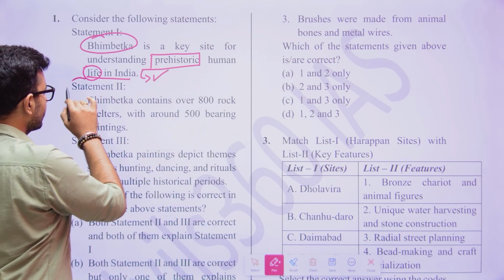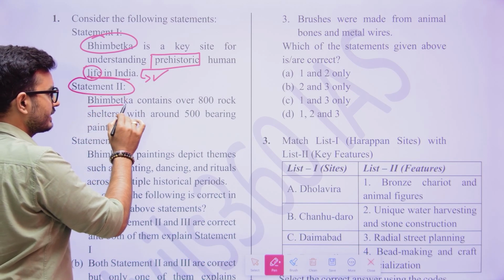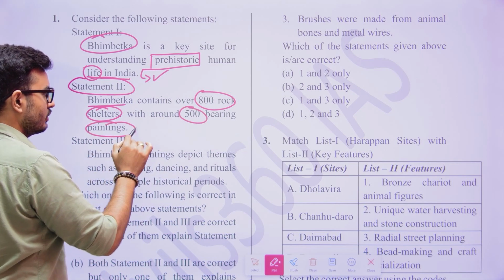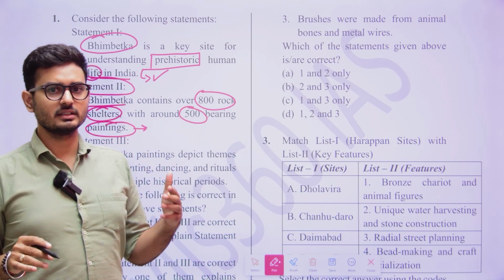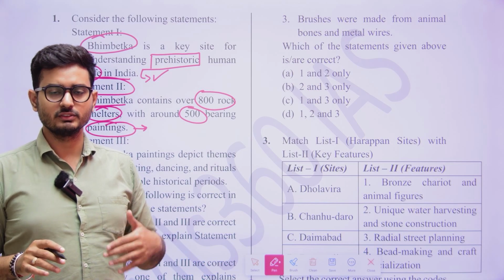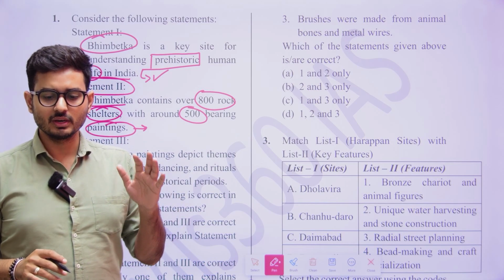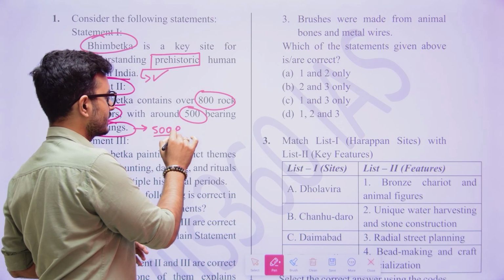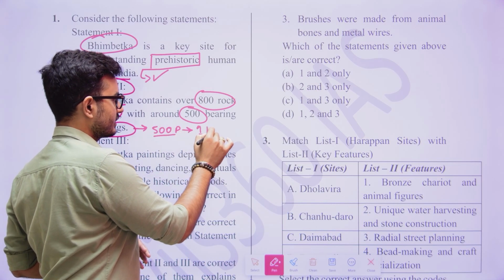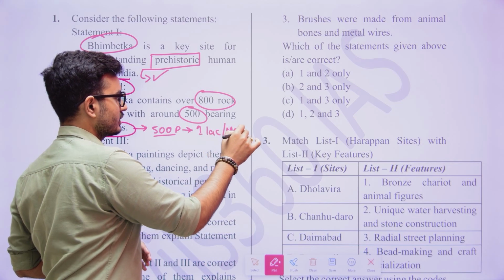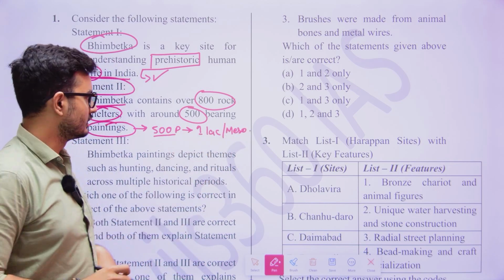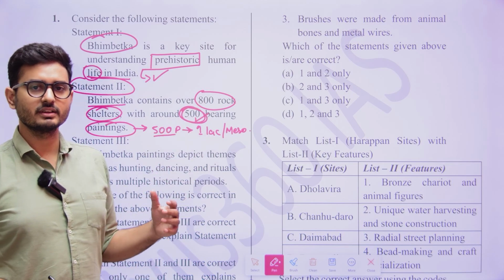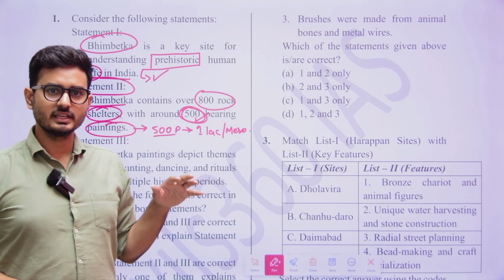Now, after that, when we talk on statement 2, what do we understand? Bhimbetka contains over 800 rock shelters with around 500 bearing paintings. So what have we learned? Whenever you do art and culture, when you do the Bhimbetka caves, which is also called the zoo rock shelter, you are very much well aware that more than 500 paintings are found there, and the oldest is 1 lakh years old, and the majority of the paintings belong to the Mesolithic age. That is what we have discussed. So from this, the examination has given this one piece of information, right?